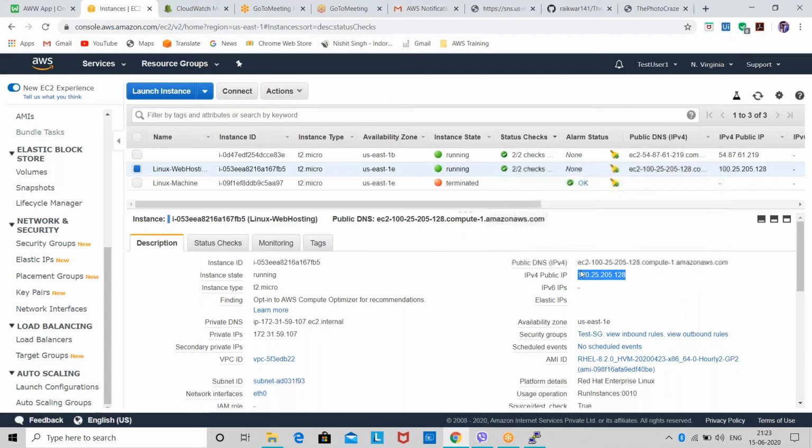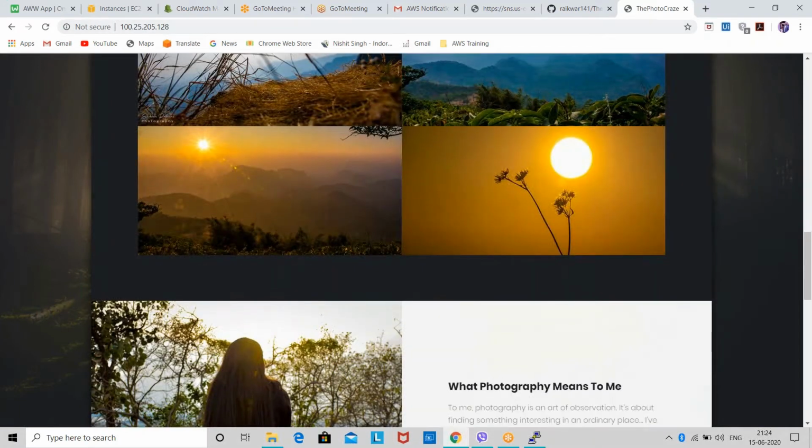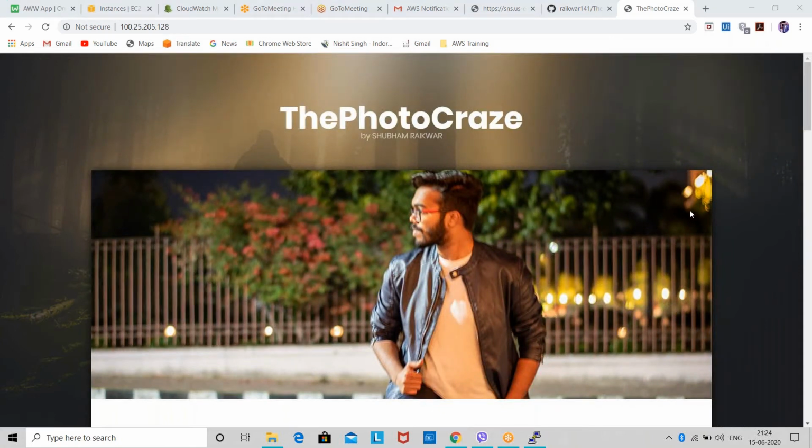I'll just copy this public IP, and then I'll directly search for this public IP, and I've got the website. So have you understood how you can deploy a website on an EC2 instance with a server, how you can install the server, then deploy the website on that server, and then access that website?